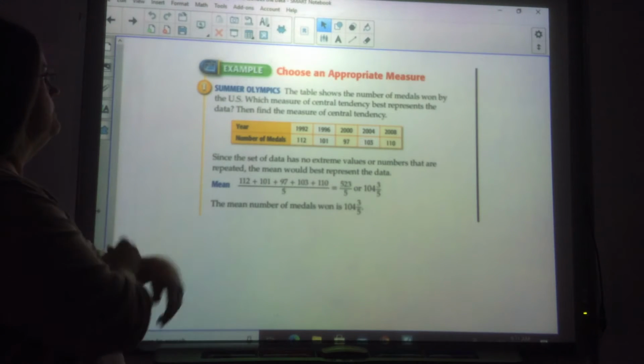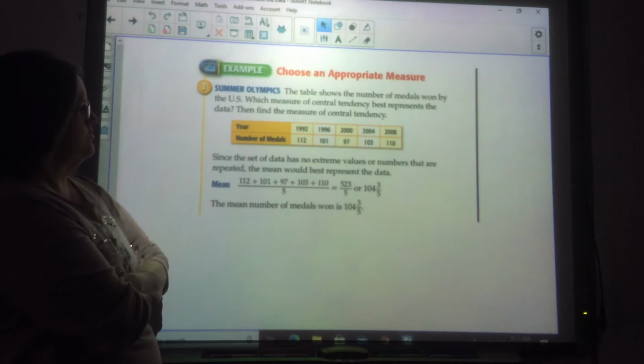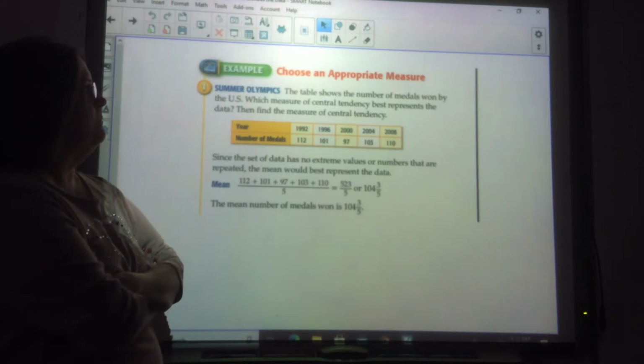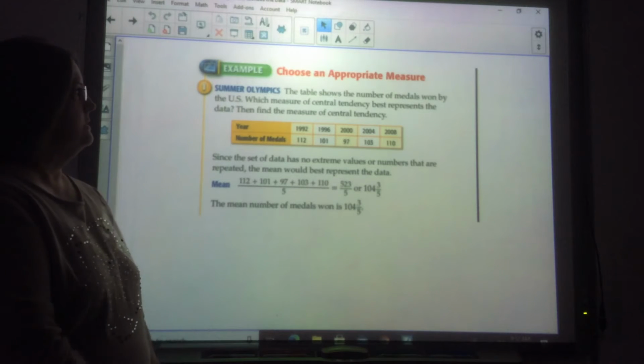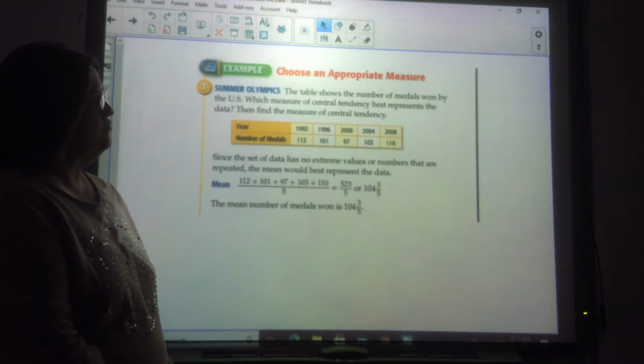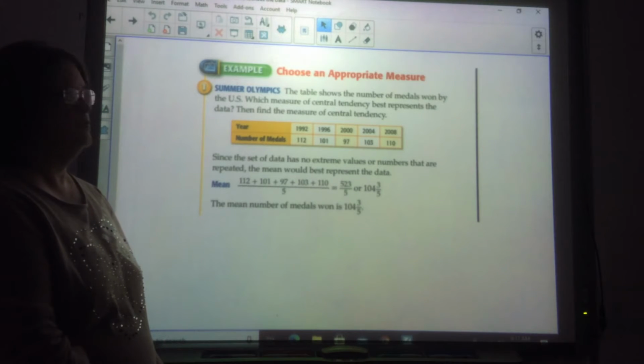All right, here's an example. It says choose an appropriate measure. You've got the Summer Olympics. This table shows the number of medals won by the U.S. Which measure of central tendency best represents the data? Then find the measure of central tendency.